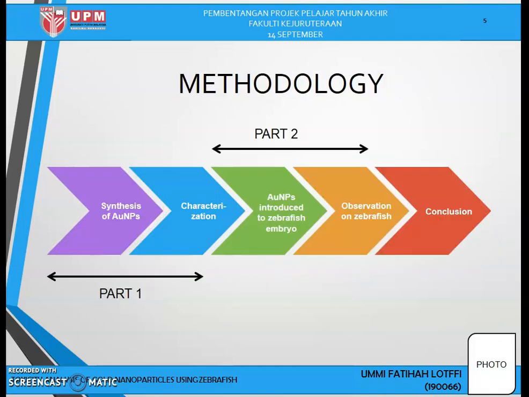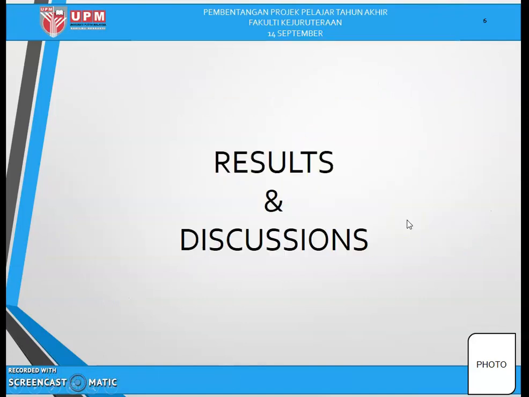The overall methodology of my research can be divided into two parts. The first part is to synthesize gold nanoparticles and characterize them. The second is to introduce gold nanoparticles to zebrafish embryos and observe the zebrafish. And lastly, to conclude.